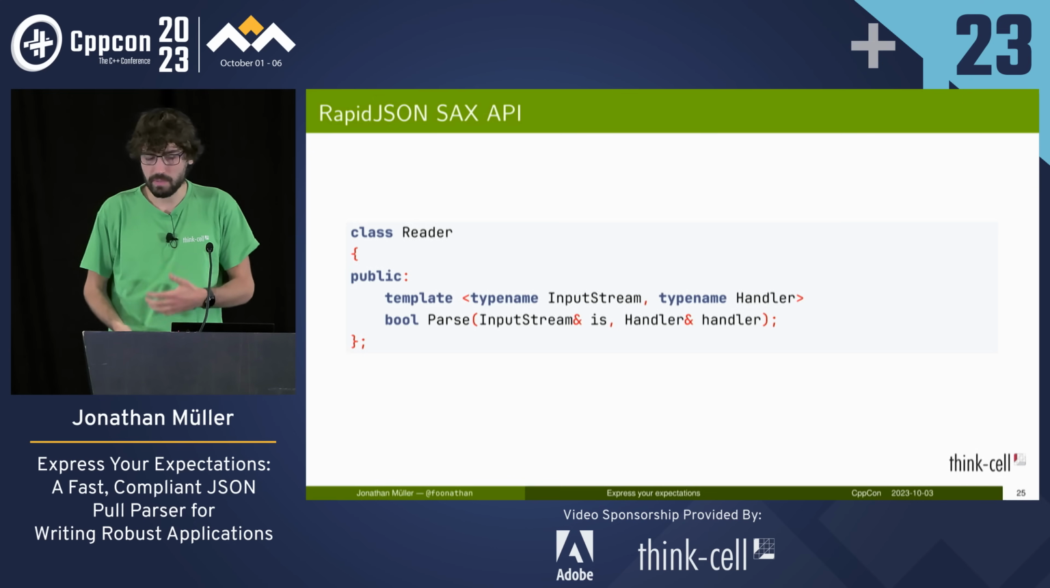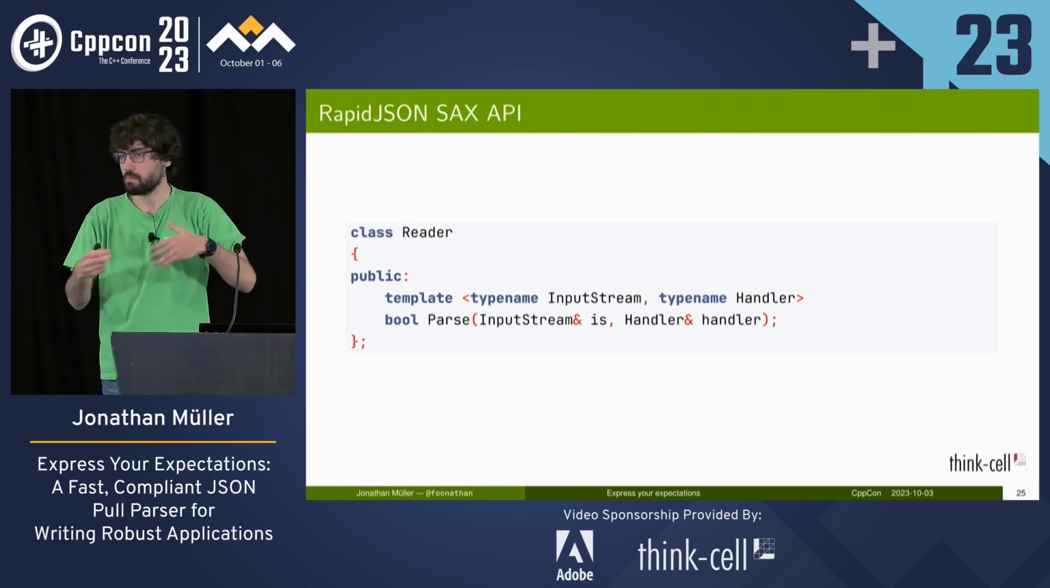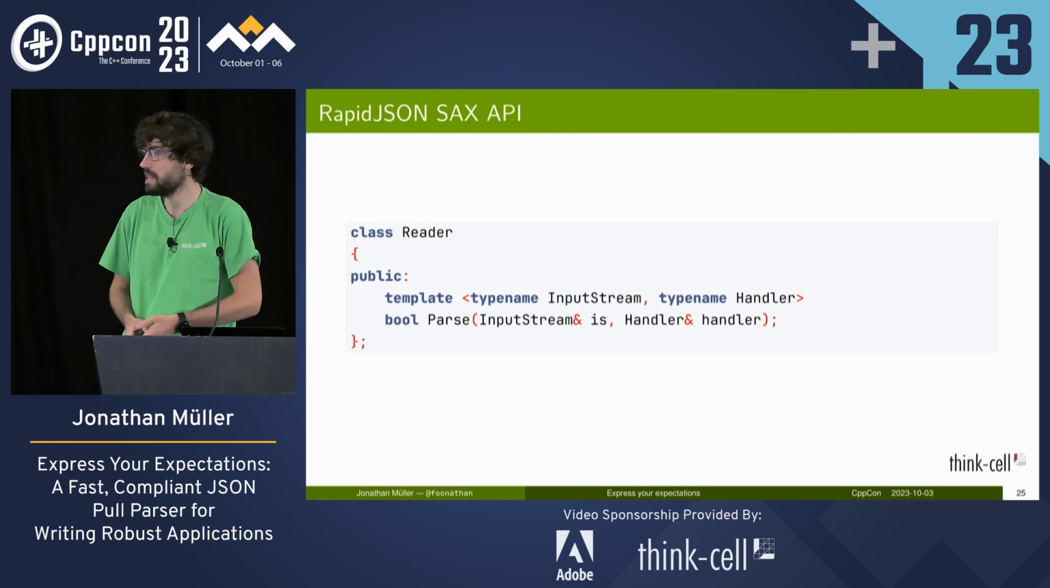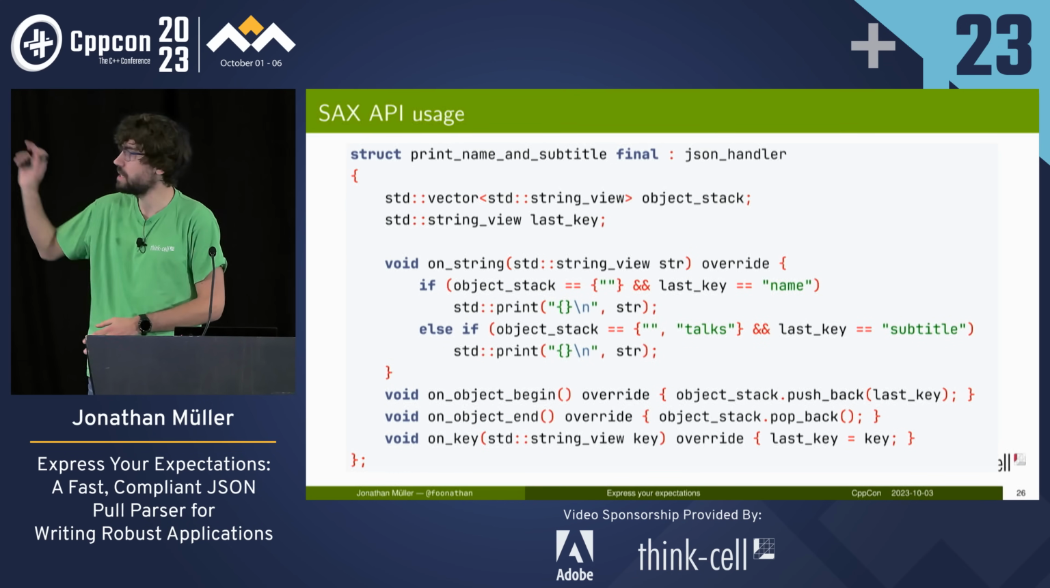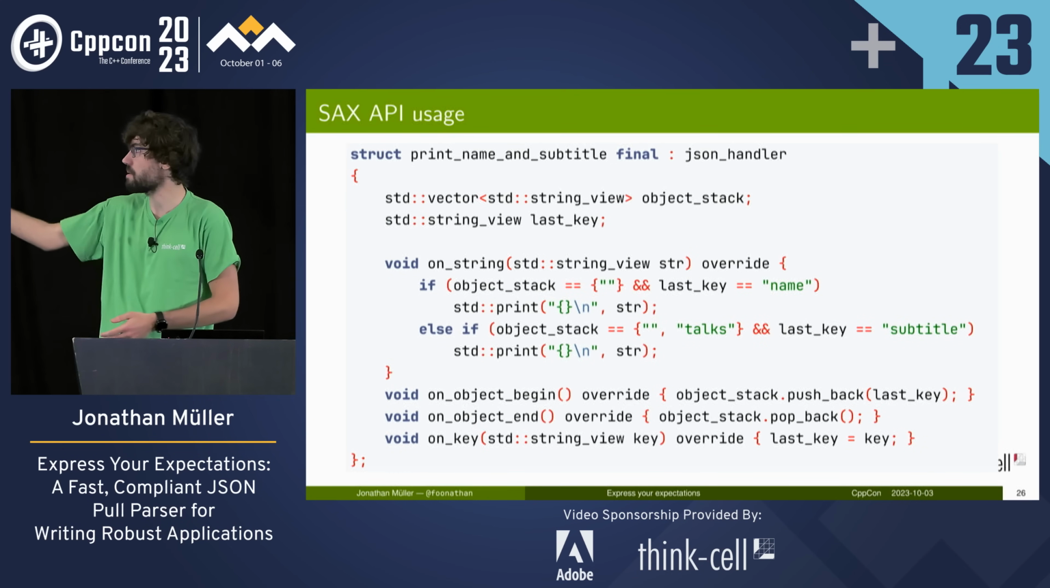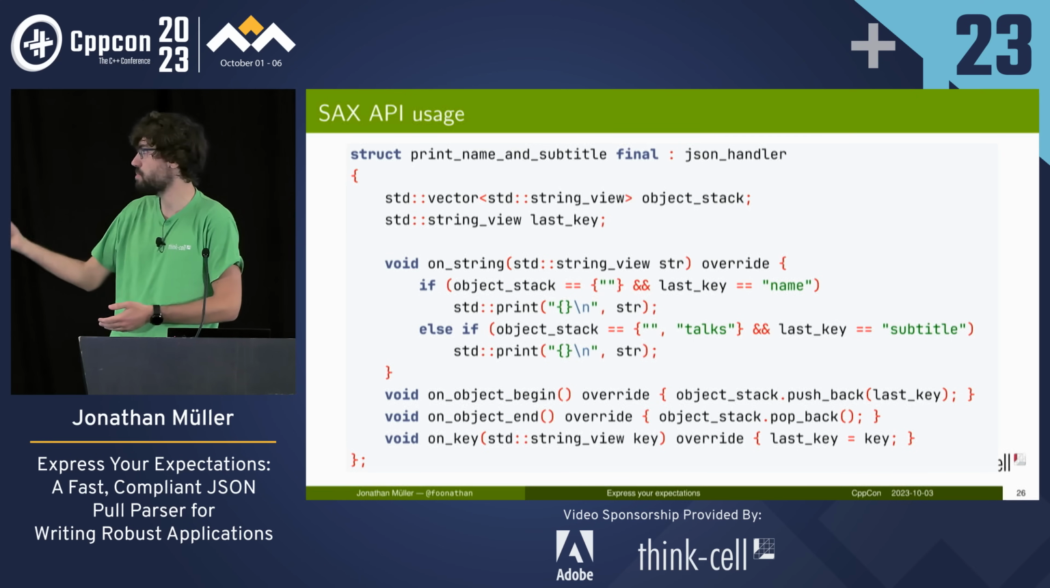So how do we use that? Let's have the same example. We've got the conference attendee data, and we want to print the name and the subtitle of the talk. And it looks like that. We create our custom handler and override the onString method, because all our values are strings, so we want to print them.